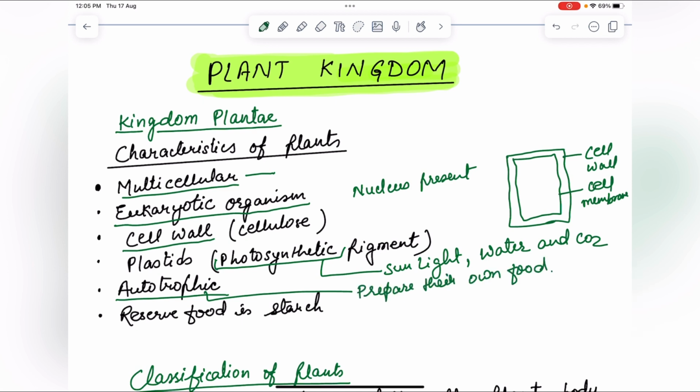Reserve food is starch. So plants, they can reserve their food in the form of starch. So these are the basic characteristics of plants. So those organisms which possess these characteristics, they are kept in the plant kingdom.